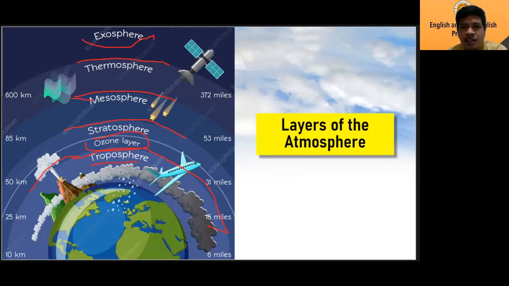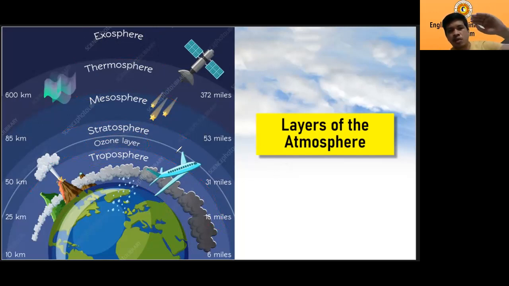Teacher, why are the layers divided into this? The atmosphere of the Earth is divided into different layers, from troposphere, stratosphere, mesosphere, thermosphere, to exosphere. They're divided into these different layers because of the change in air temperature.